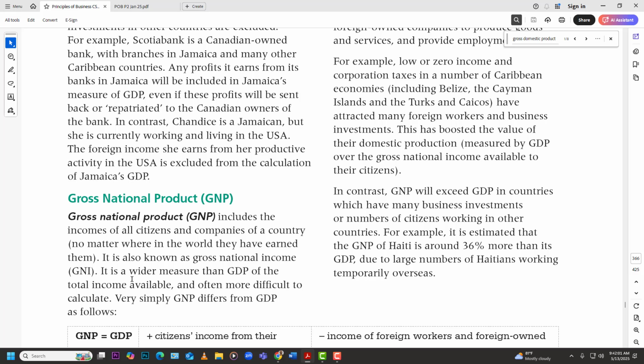So that means that it doesn't matter whether they are domestically located or located overseas. So let's say a Caribbean citizen goes to America to produce, then that will be counted towards the Caribbean GNP, right? So that's the difference of those two, and that's what they are speaking about.